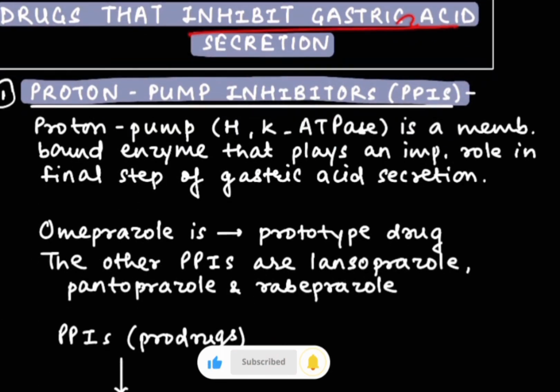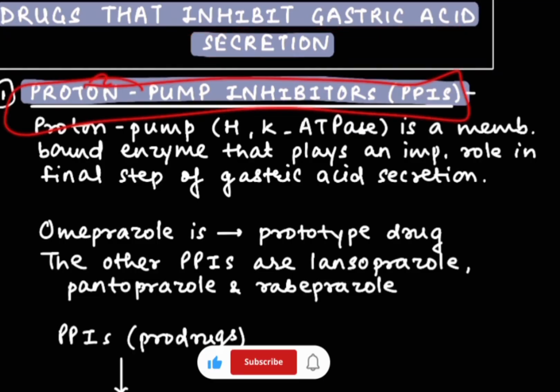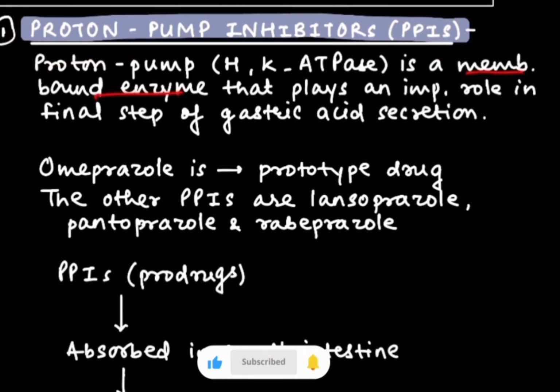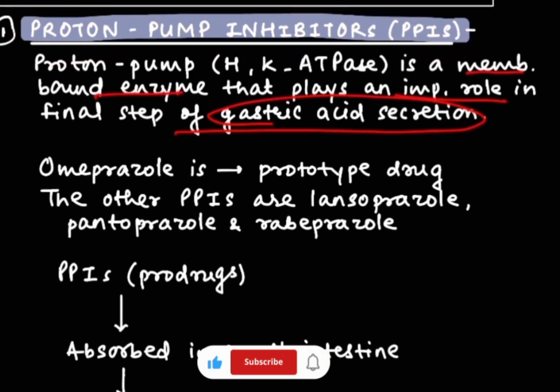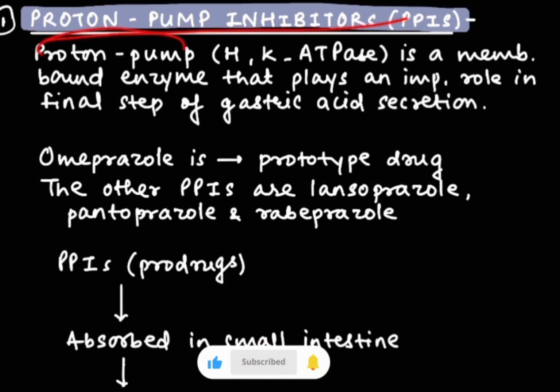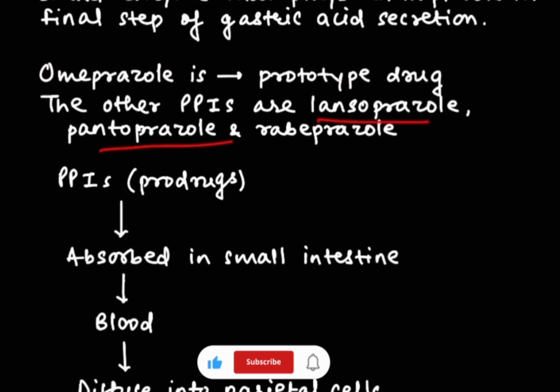So first, drugs that inhibit the gastric acid secretion. It includes proton pump inhibitors. The proton pump is a membrane-bound enzyme which plays an important role in the final step of gastric acid secretion. And the proton pump inhibitor actually blocks the proton pump which is present in the stomach. So omeprazole is the prototype drug, and the other PPIs which are used here are lansoprazole, pantoprazole or rabeprazole.